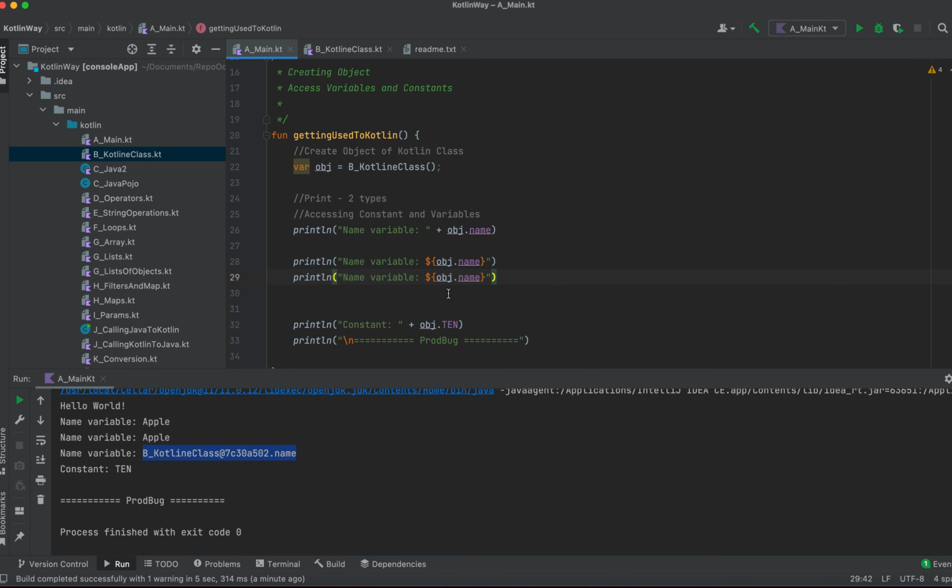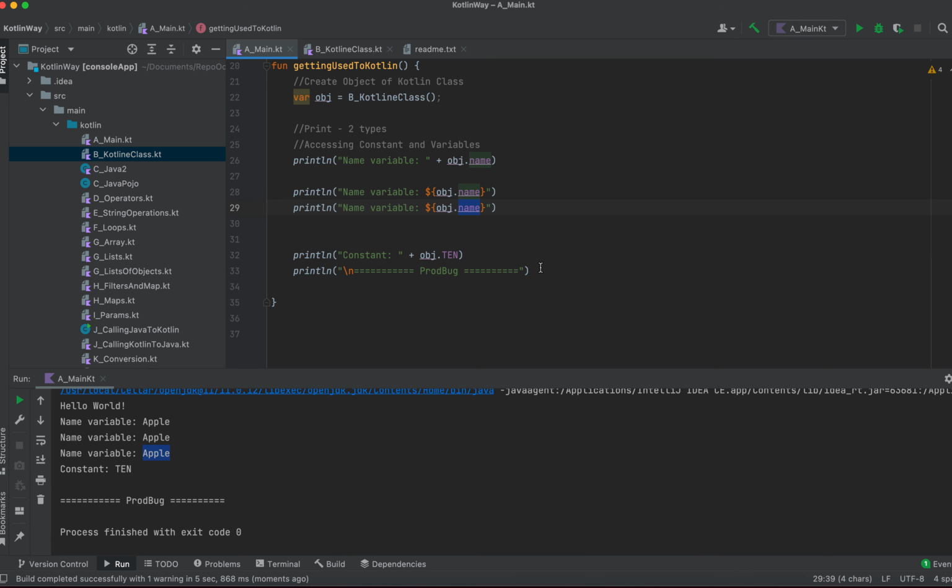If you give a curly bracket here, then Kotlin is able to understand that I need to fetch object.name as a single variable, and then fetch the value. And now if you run it, now apple is coming the third time.